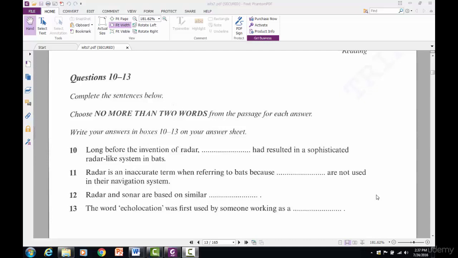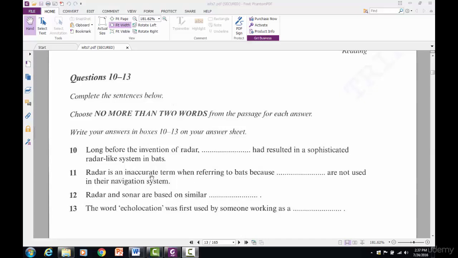It's funny. All right, so we're learning about the paragraph location question. Now we're doing the fill the blank question. So it says, long before the invention of radar, blank had resulted in a sophisticated radar-like system in bats.